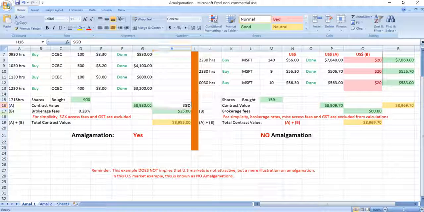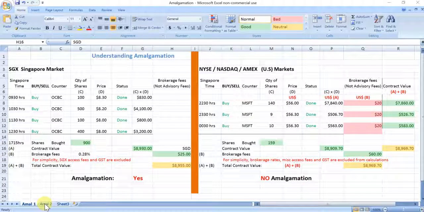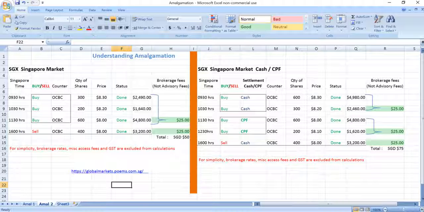To ensure that investors have a comprehensive understanding of amalgamation, I have furthered with 2 more illustrations. Both these illustrations are on Singapore markets. I will begin with the left column. Consider investors who bought OCBC shares at 3 different timings on the same trading day at different prices. Subsequently, he decided to sell some shares on the same trading day later at 1600 hours. So, how is the brokerage calculated?